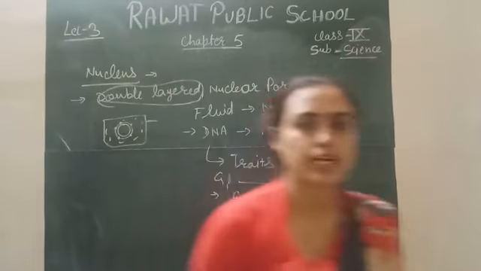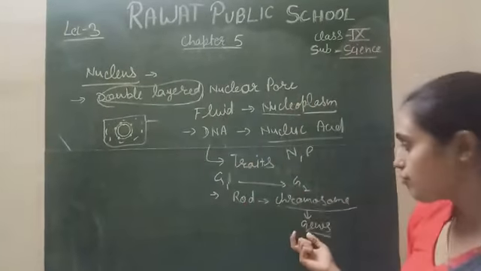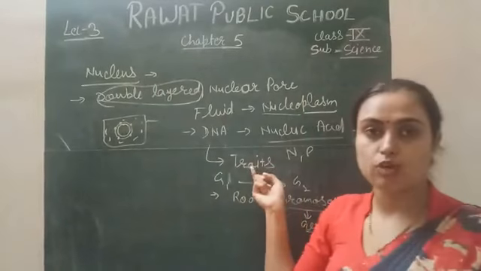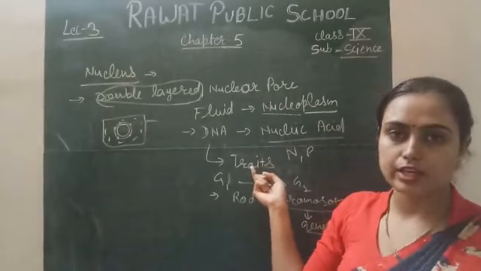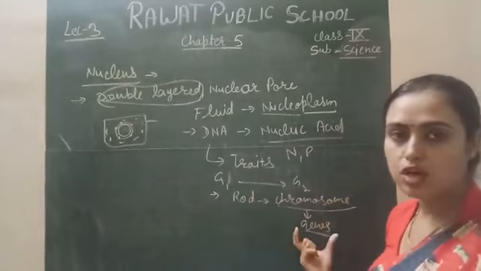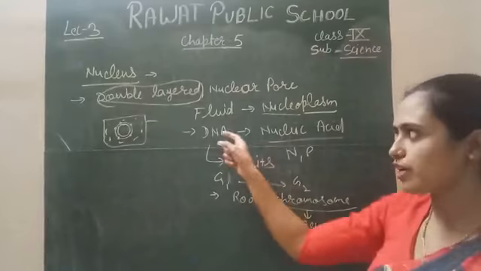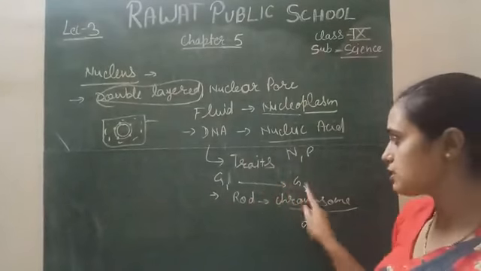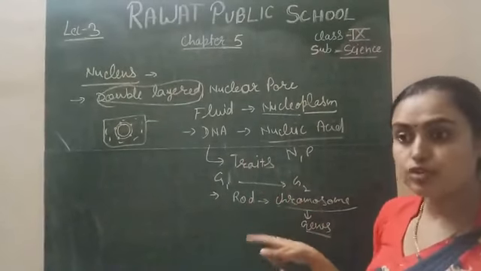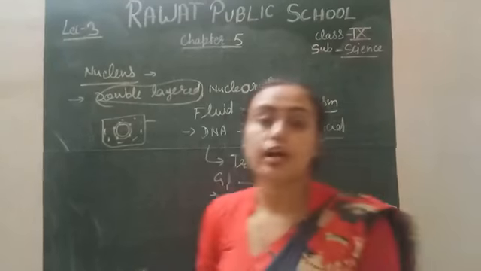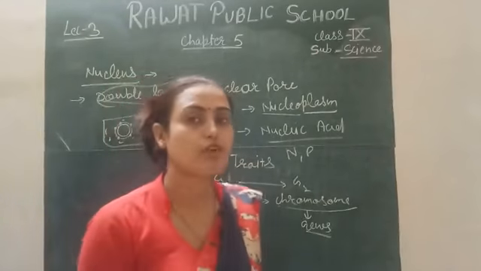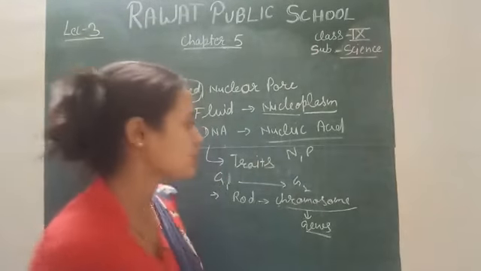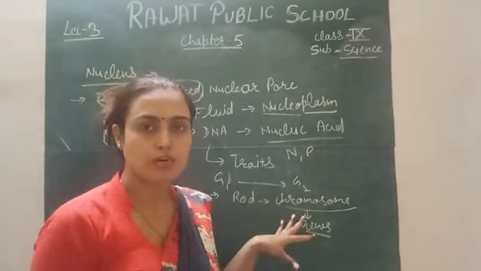These genes contain the information about the different traits of your body, and of different plants and animals. So this is the basic concept. The gene is the smallest unit of DNA. DNA consists of various chromosomes, and various chromosomes consist of various genes, which are responsible for transferring characters from one generation to the next.